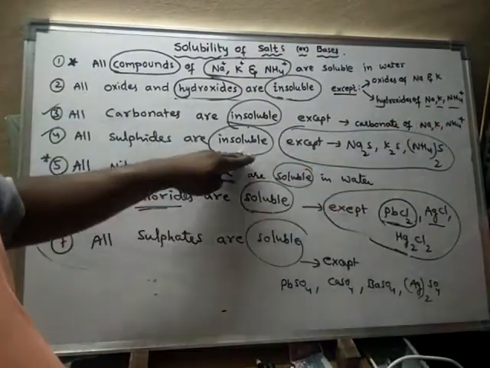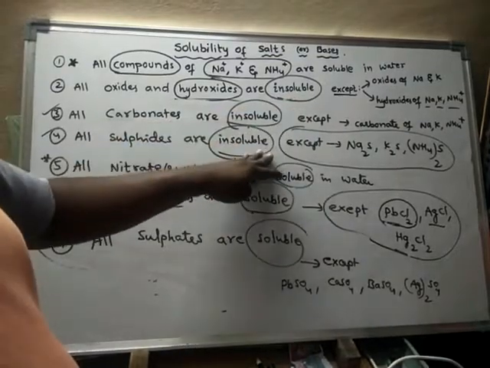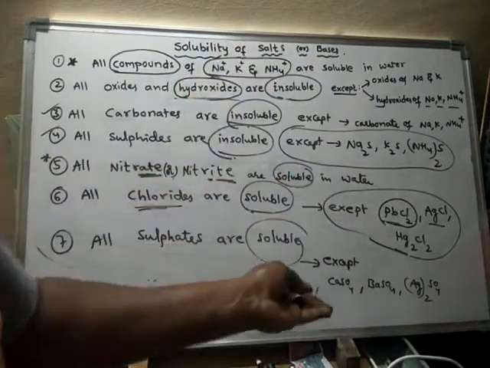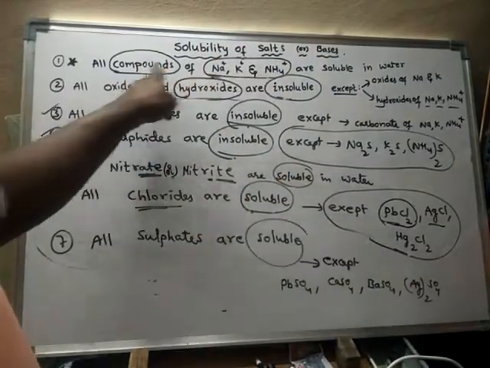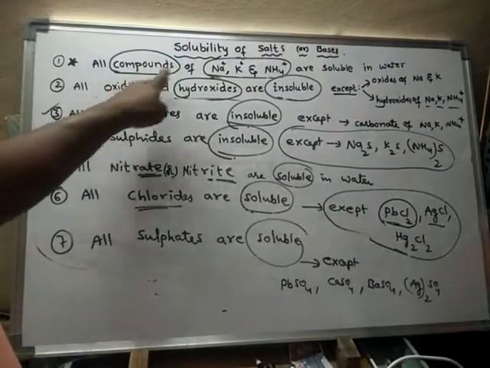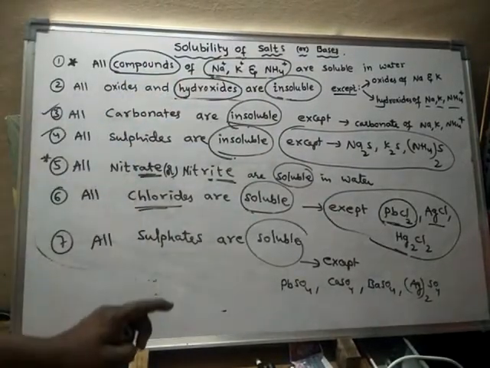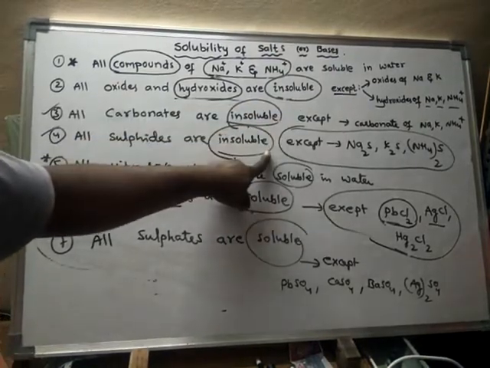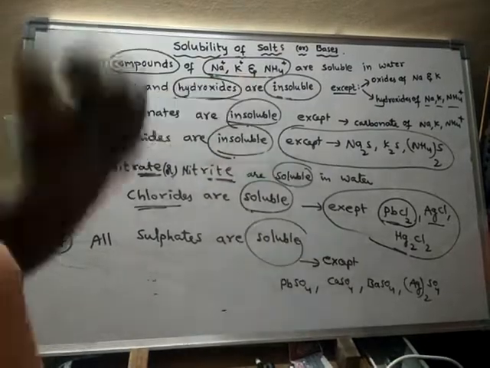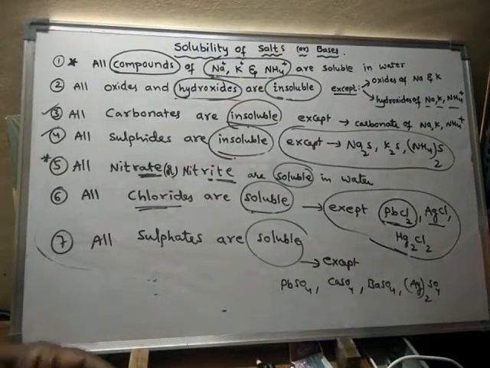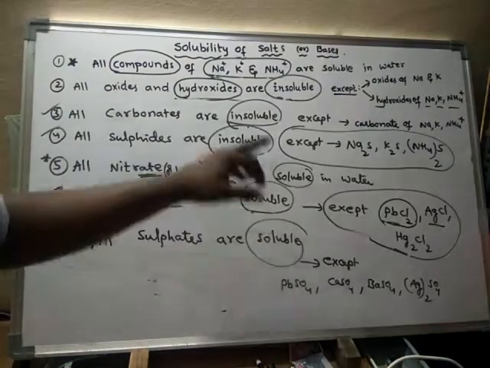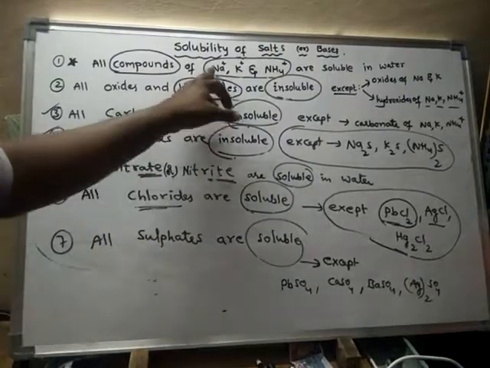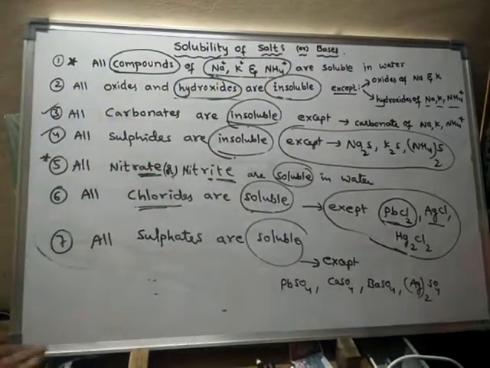For insoluble salts, sodium, potassium, and ammonium remain exceptions, because all compounds of sodium, potassium, and ammonium are soluble in water. So if there is a term known as insoluble, for those substances these three will stand as exceptions. For all soluble ones, these three cannot stand as exceptions, because these are also soluble.